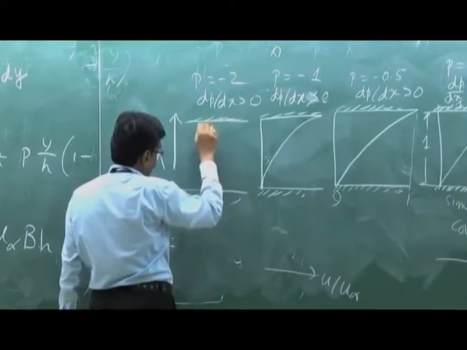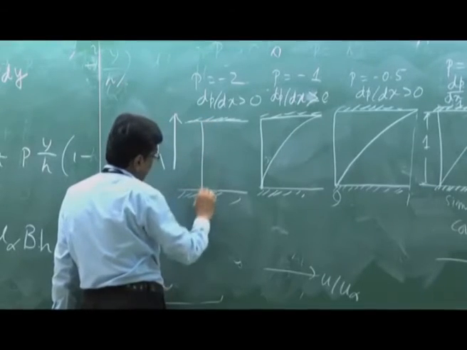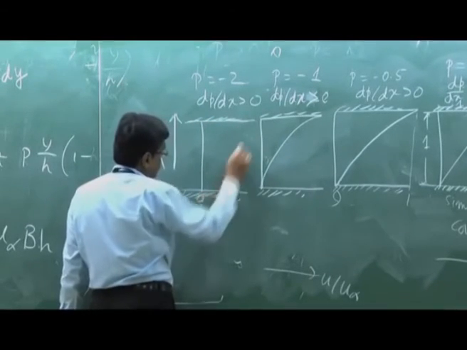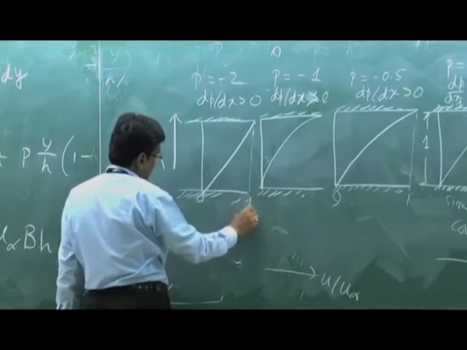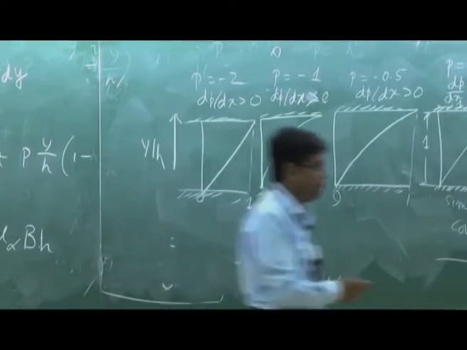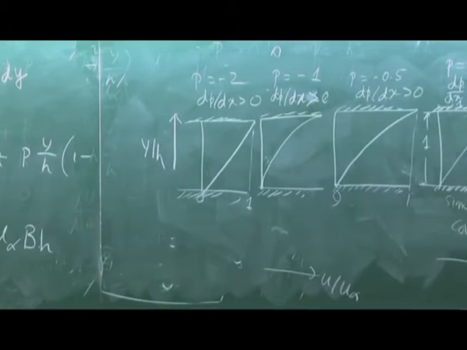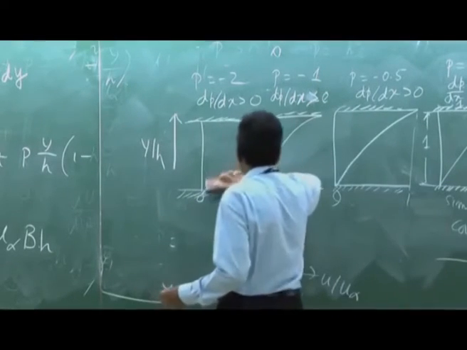That means if you show the figure like this, this is 0 and this is 1. Sorry, I am extremely sorry. Oh God. This is 0, this is 1.